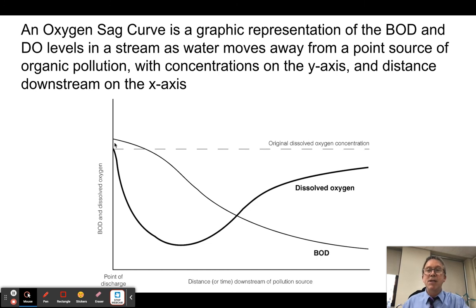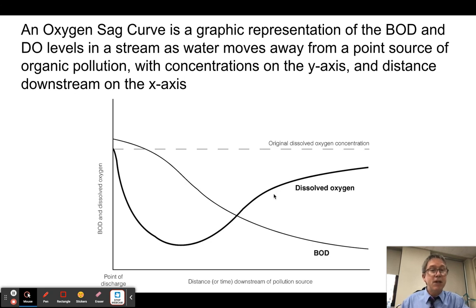So as we move this way, the bacteria population is getting bigger and bigger and bigger and respiring more and more and more, and the oxygen is getting lower and lower and lower until, at some point away from the discharge source, because remember the river is flowing, we reach this lowest point. And what's happened at that point is that the bacteria have eaten so much of the material that their population begins to decline. Food is becoming scarce now. They've eaten most of it. So the BOD starts to drop off at that point because there's less bacteria demanding oxygen, because they're not growing as fast. So the oxygen starts to come back up.